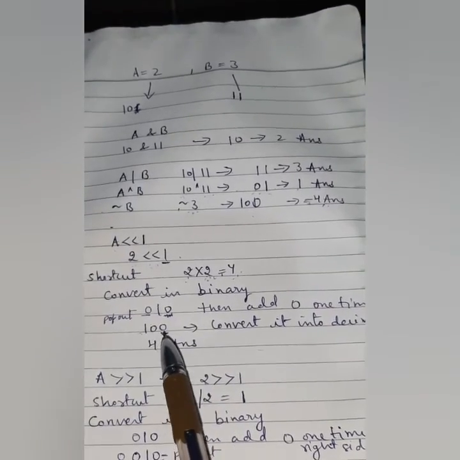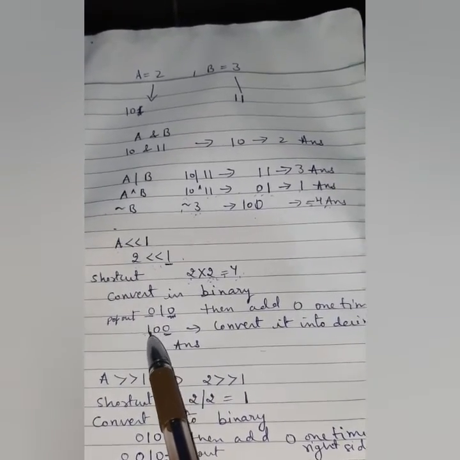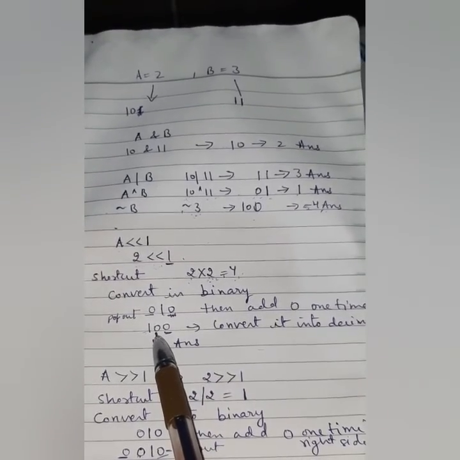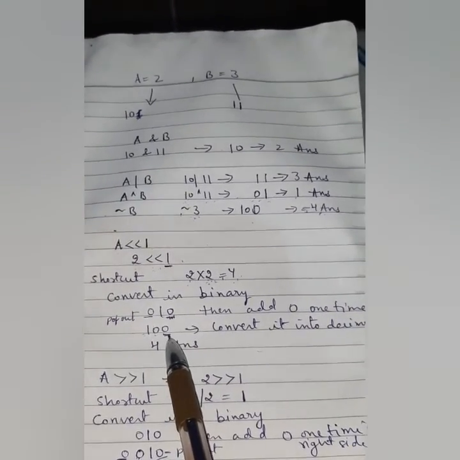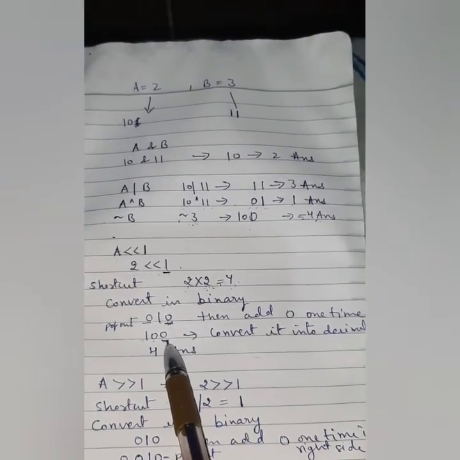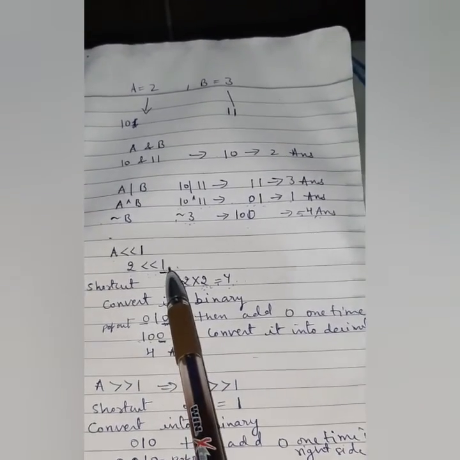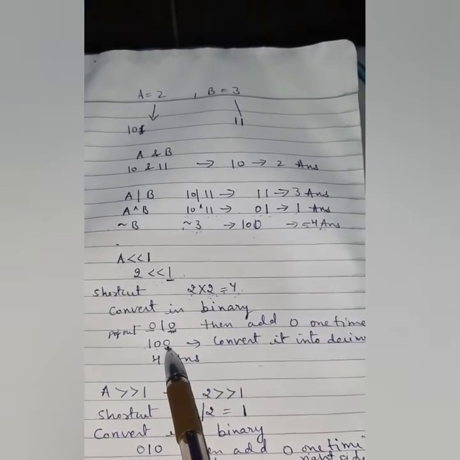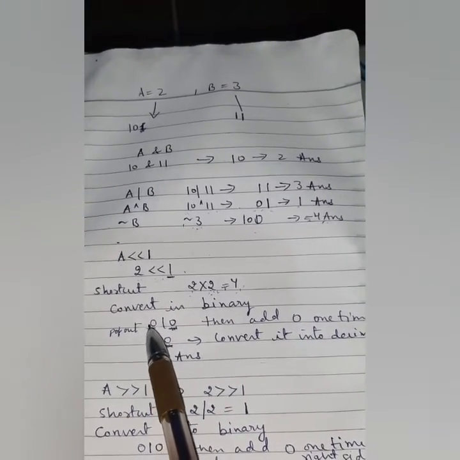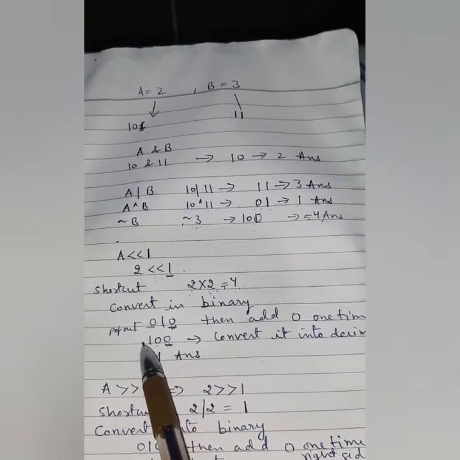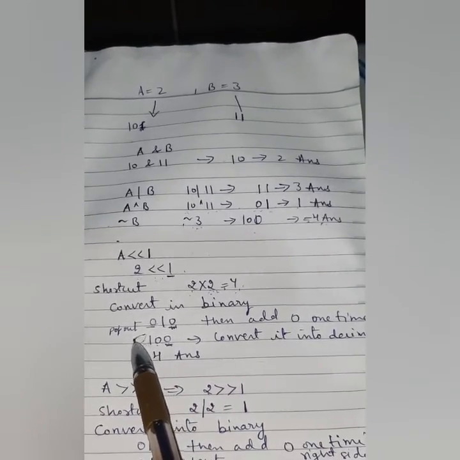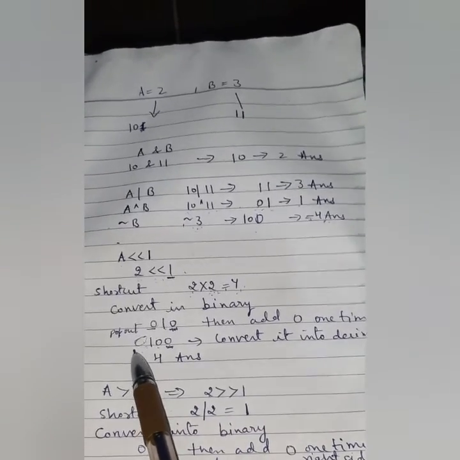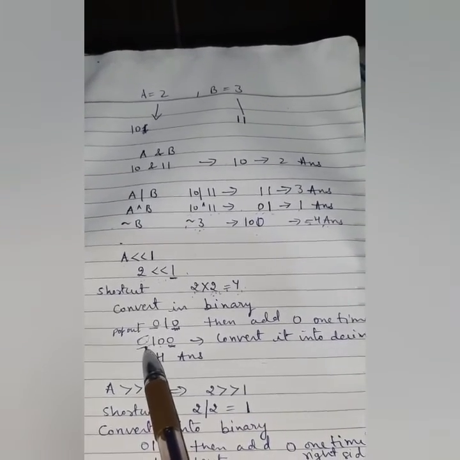This is 10, the binary value of 2, and I added 0 on the left side, because the n value is 1, therefore 0 one time. Before that, there was already a 0 written, I forgot to write it, and this 0 will be popped out.